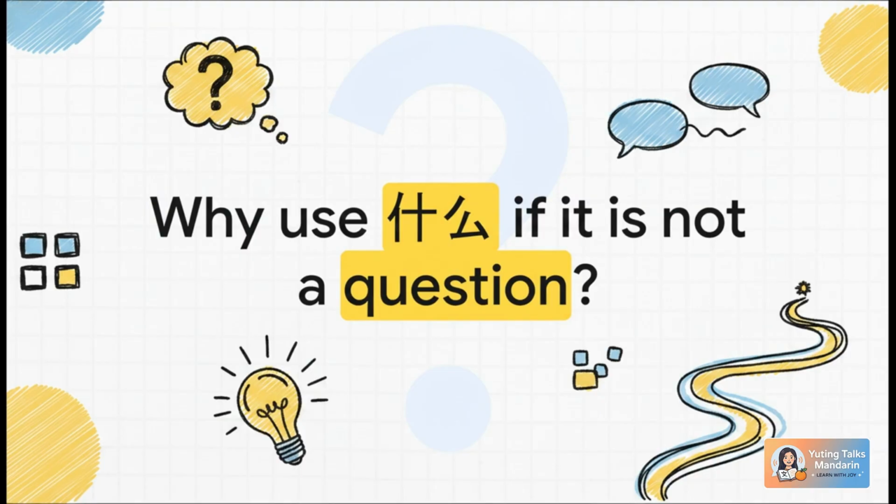All right, so let's start with a little mystery. If you're tackling HSK3, you already know the word shenme. It means what? It's one of the very first words you learn. But have you ever been hanging out with a Chinese friend, or maybe binge watching a Chinese drama, and you hear them drop shenme into a sentence that is definitely not a question? It is such a relatable moment for beginners. You hear a question word, your brain immediately scrambles to answer it, and then they just keep talking. Like, what is going on? Well, that exact feeling brings us to the core of what we're looking at today.